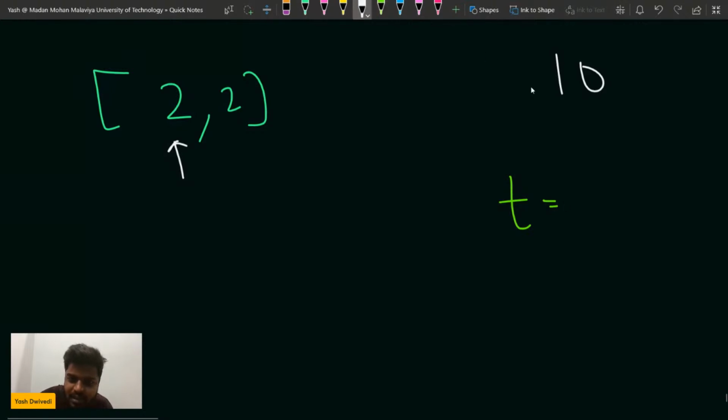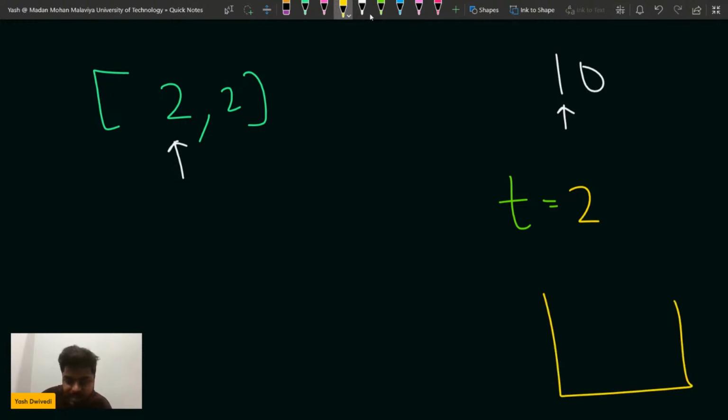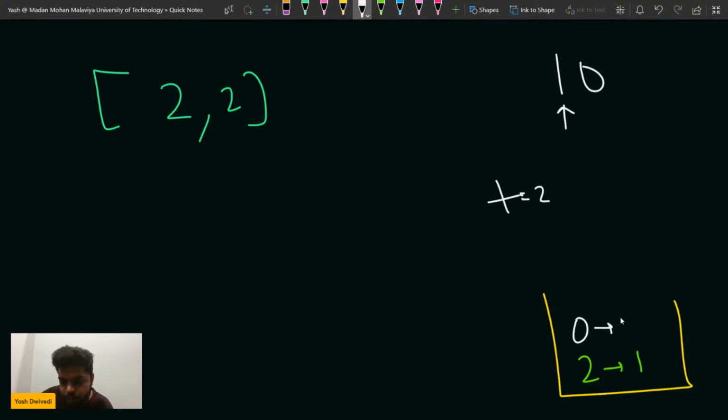If you see here, this bit is not set, so my temp will not get this bit as set, because I'm xoring with this position, then I xor the temp with this position. The temp now becomes nothing but 2. So in the map, I will say that 2 is present one time. You can see that t becomes basically 2, and 0 is present one time also, remember that.